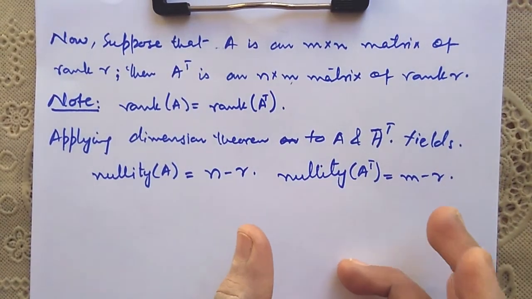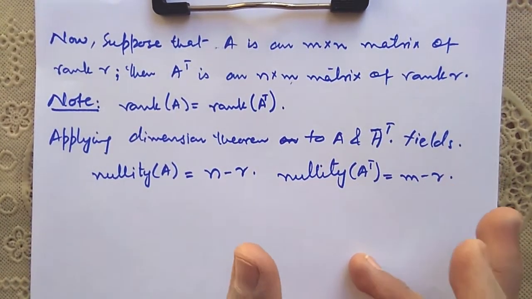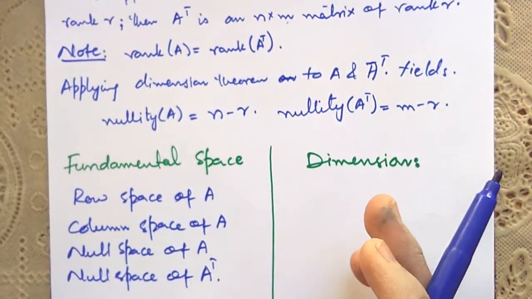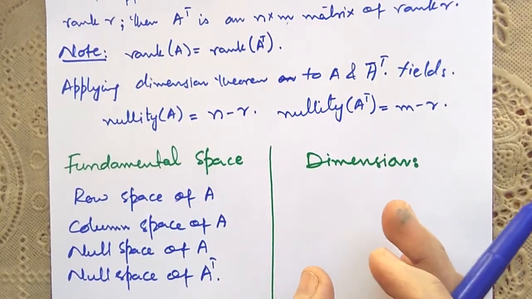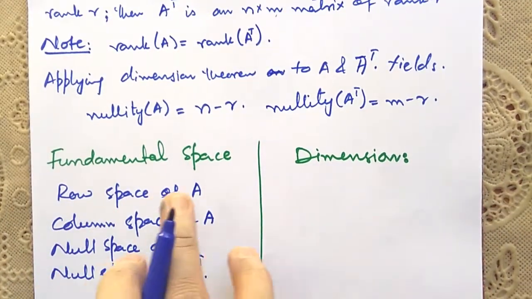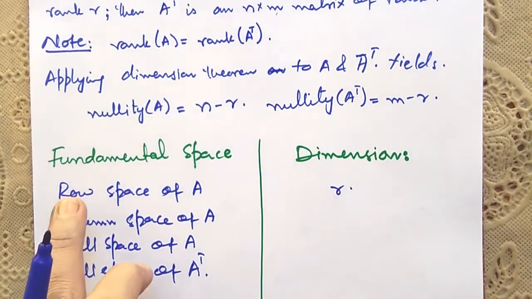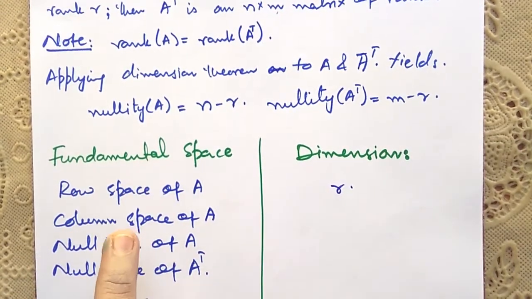Now we are in a position to deduce the dimensions of the fundamental vector spaces. Dimension of row space of A is the number of non-zero rows in its row echelon form, and it is also called the rank of A. So dimension of row space will be R, and from the previous theorem you have seen that the dimensions of row space and column space are the same.